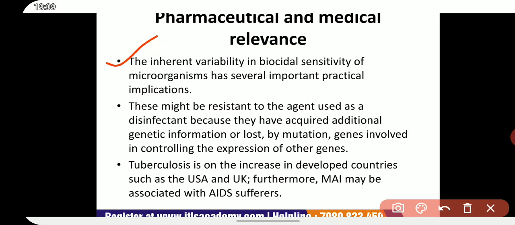The inherent variability in biocidal sensitivity of microorganisms has several important practical implications.